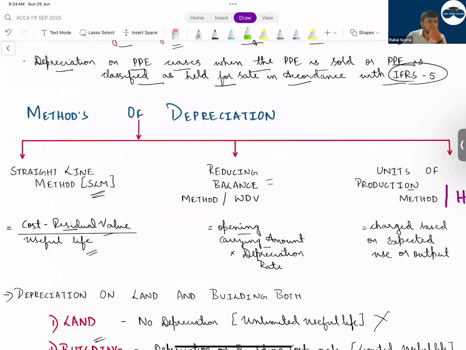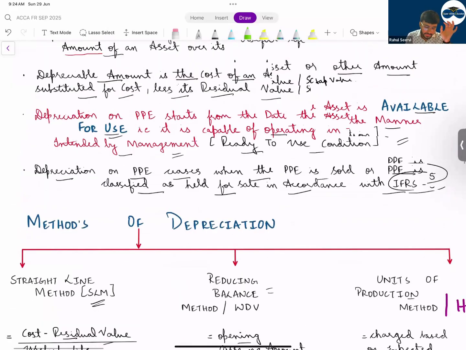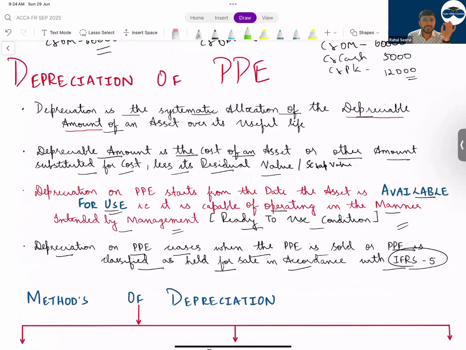डेप्रीशिएबल अमाउंट. यस और नो? डेप्रीशिएबल अमाउंट. सो व्हाट इज डेप्रीशिएबल अमाउंट? Cost minus residual value. Cost minus residual value. So depreciation कब start होगा? Depreciation will start when the asset is available for use. Ready for use नहीं है इधर, available for use है.